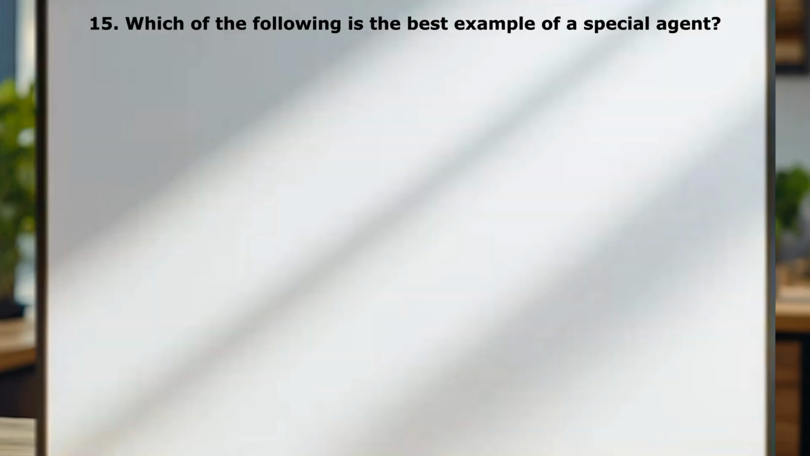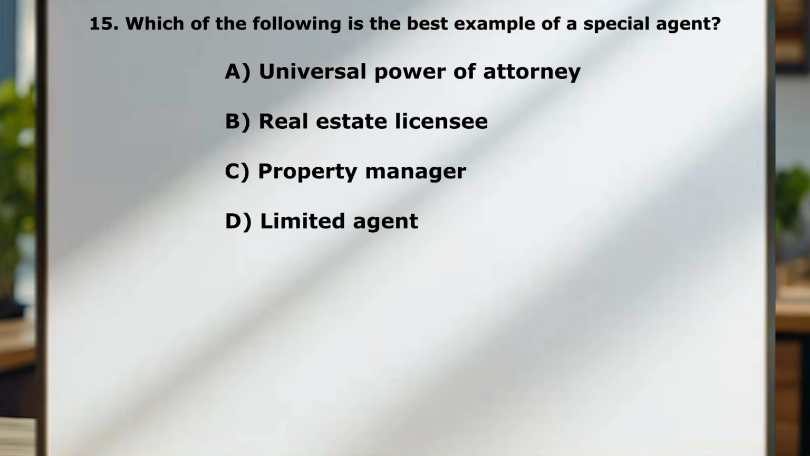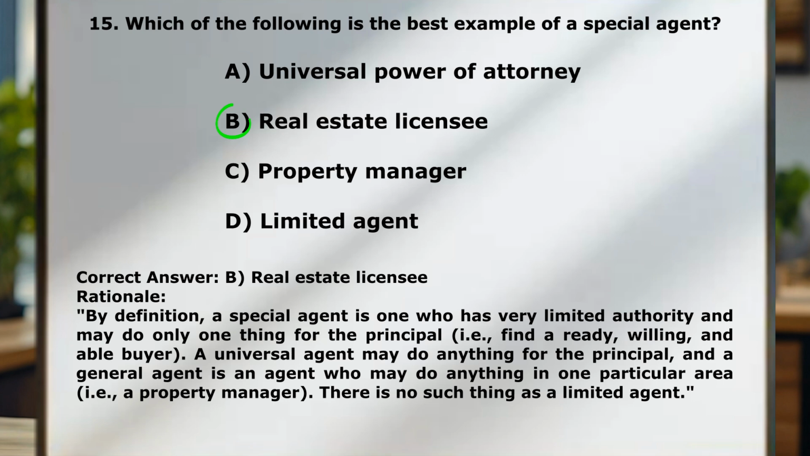Question number 15. Which of the following is the best example of a special agent? A, universal power of attorney. B, real estate licensee. C, property manager. D, limited agent. Correct answer is B, real estate licensee.